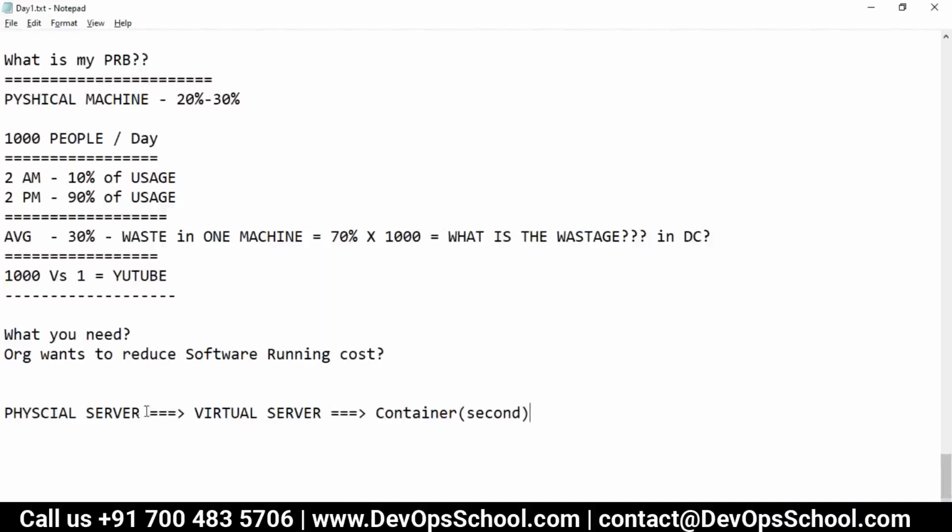See, physical machine, if you want to run an application, if you want to add it, it will take a day. Virtual machine, 20 minutes, 10 minutes, something like that. Container, a second. 1,000 applications you want to run, 1 second. 10,000 applications you want to run, 1 second. See that speed, what you get.